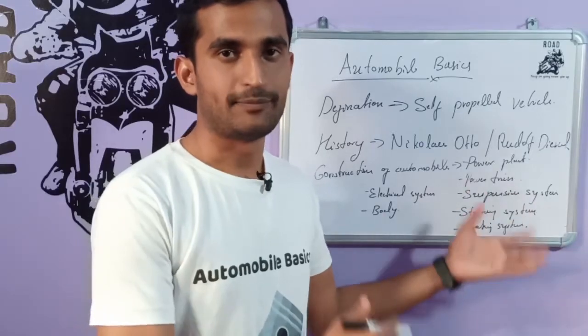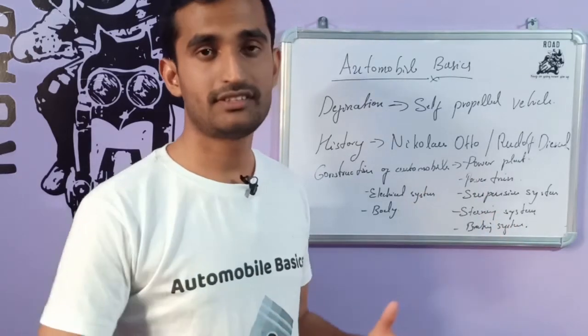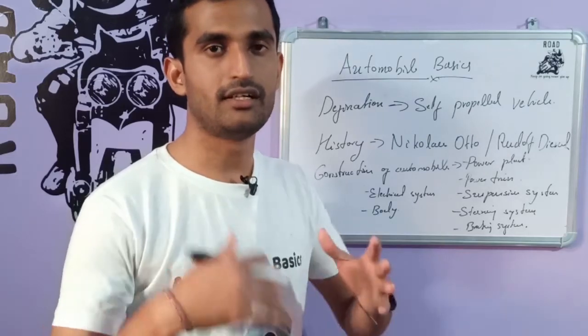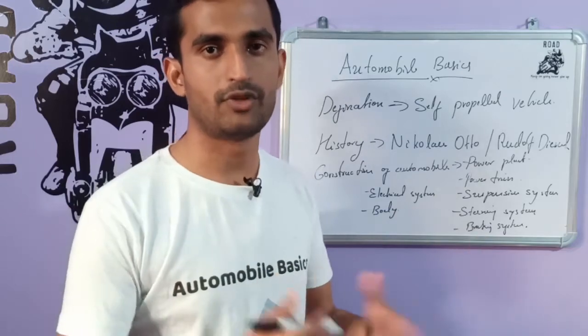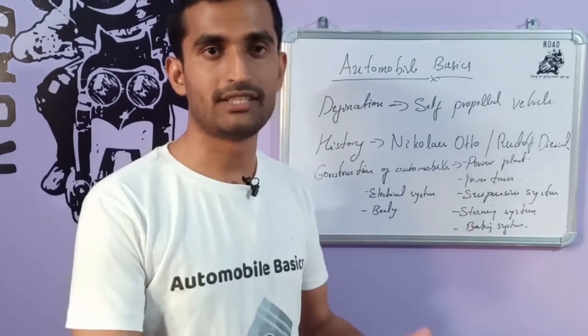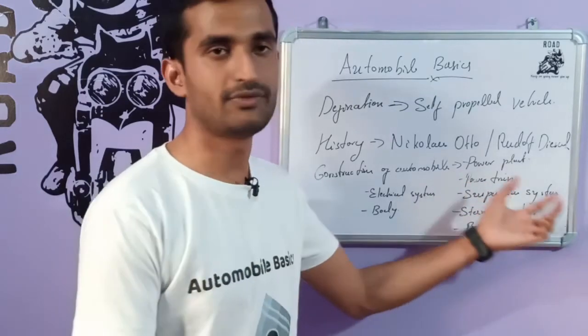The next part is the suspension system. Why is the suspension system used in automobiles? Because the suspension system is used for absorbing the shocks transferred from the drive wheels. When the vehicle is moving over humps, potholes and bumps, the road shocks will be transferred to the vehicle chassis or the passenger cabin. This will be absorbed with the help of the suspension system.